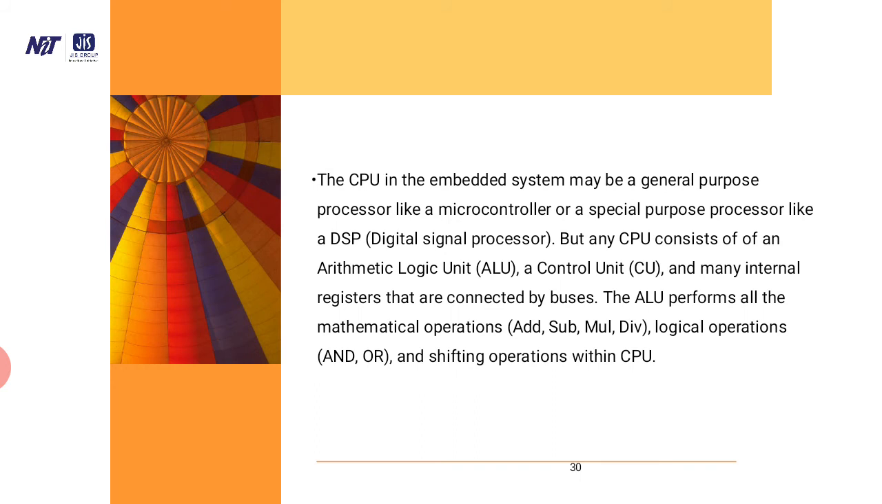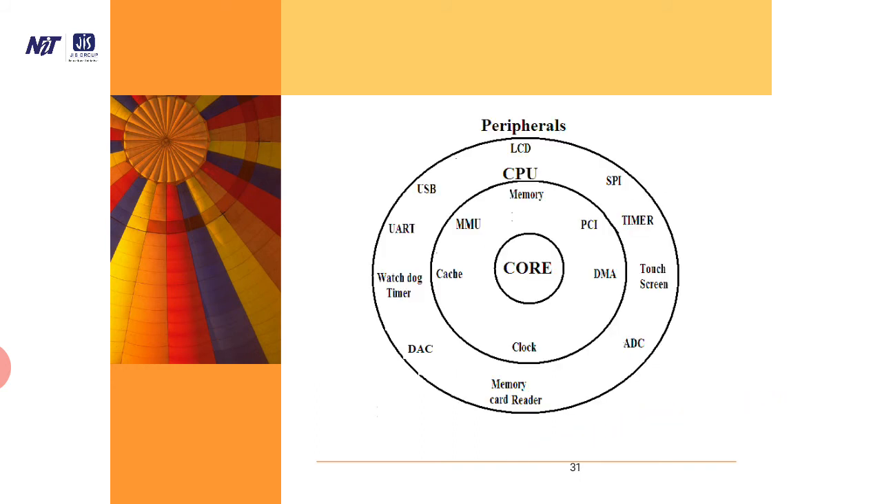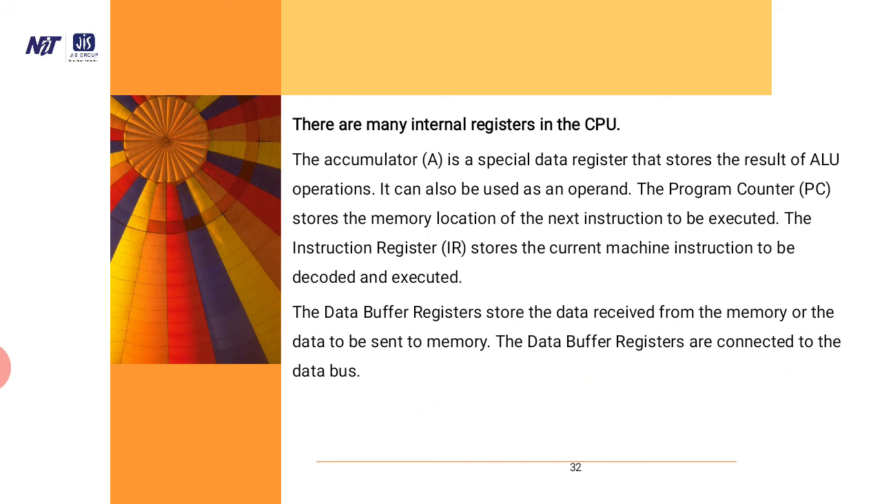The ALU performs all the mathematical and logical operations. This is how the core, CPU and peripherals are organized. They are connected as shown in these figures. There are many internal registers in the CPU: the accumulator, program counter, data buffer. The data buffer is connected to the data bus.